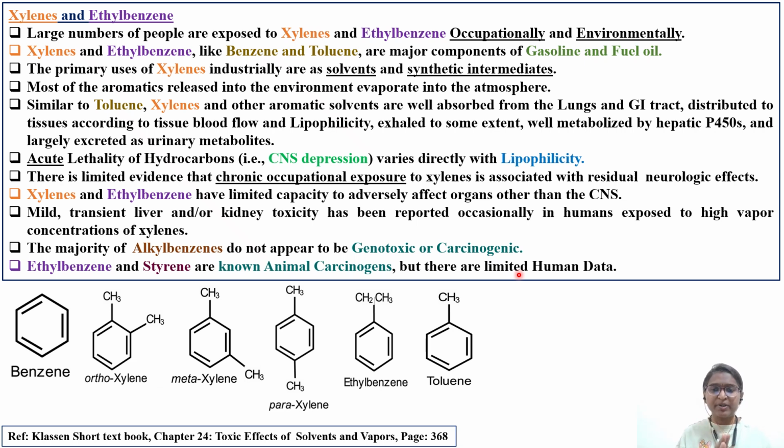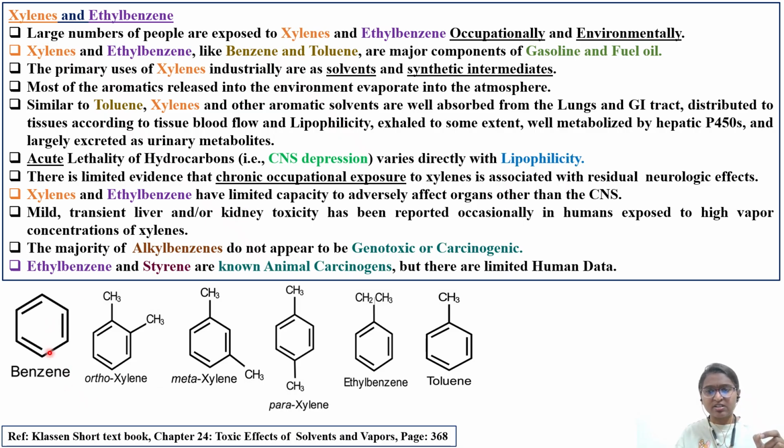Whether this particular chemical is genotoxic: in general, alkyl benzenes are not causing DNA damage and are not causing cancer. But ethyl benzene is an exception, reported to cause cancers in animals, but there is no association in humans. There are no reported cases of ethyl benzene causing any cancer in humans. So this is something I kept for you to compare.